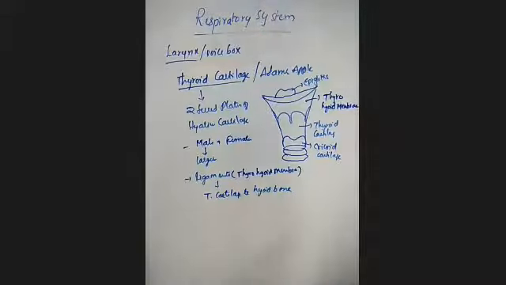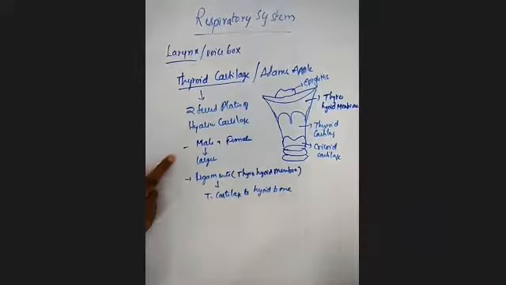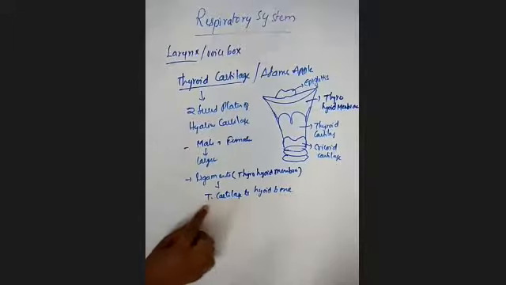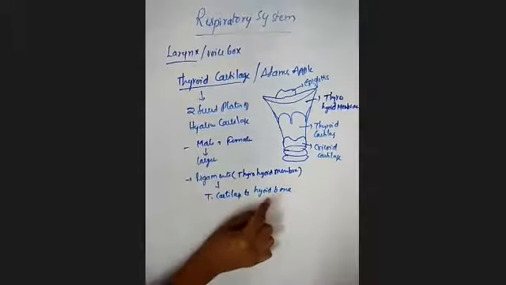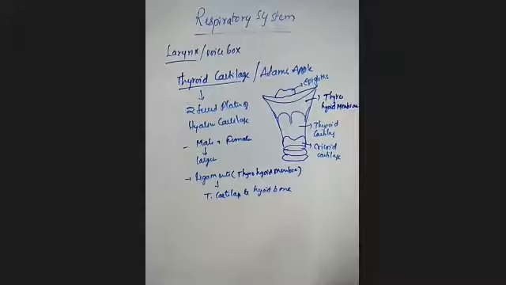Clear? This is about the thyroid cartilage. We also call it Adam's apple. It is made up of two fused plates of hyaline cartilage, and it is present in both males and females. Males have a larger thyroid cartilage when compared to females, and it also has one ligament connecting the thyroid cartilage to the hyoid bone, which we call the thyrohyoid membrane.